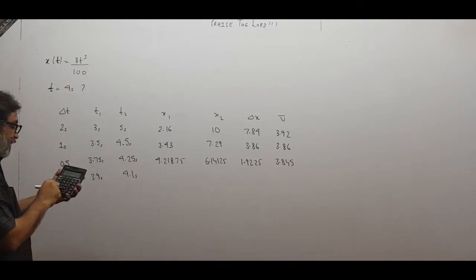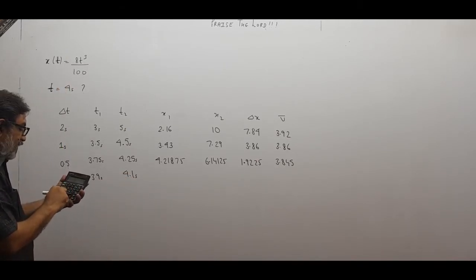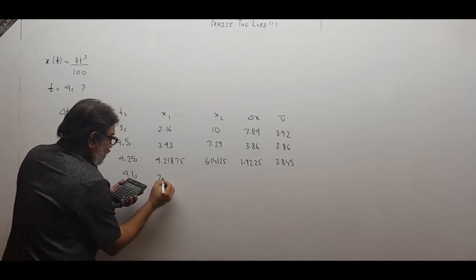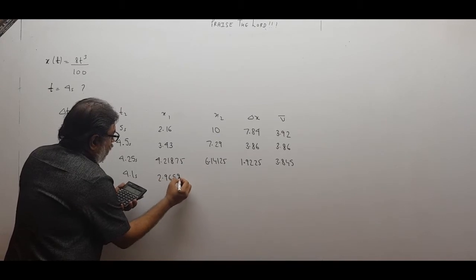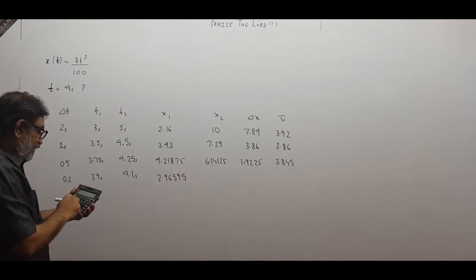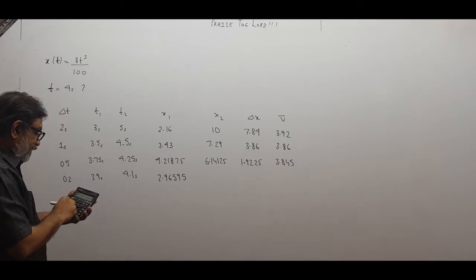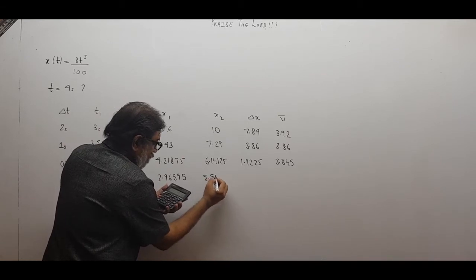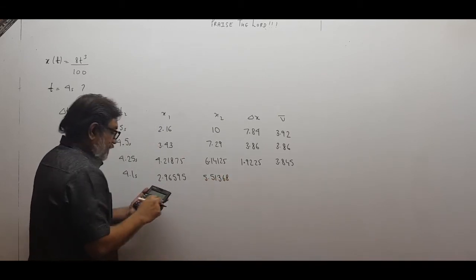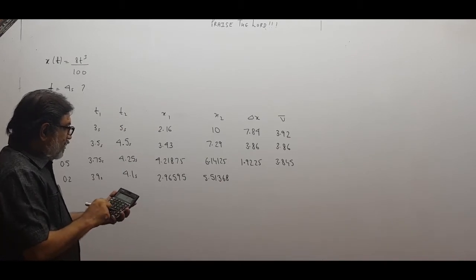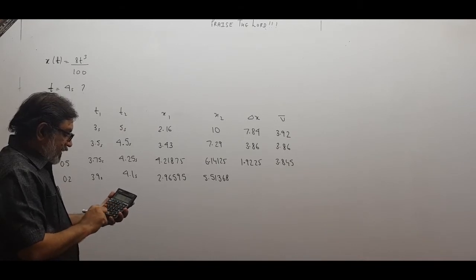So for 3.9 into 3.9 into 3.9 into 8, 2.96595. 4.1 into 4.1 into 4.1 into 8, 5.51368, minus 2.96595.